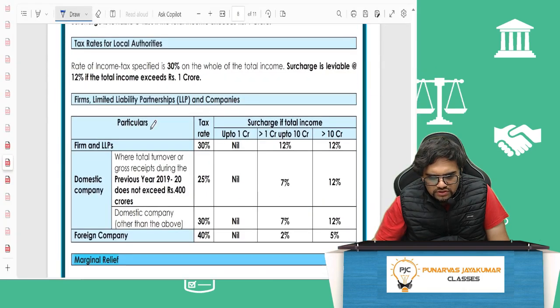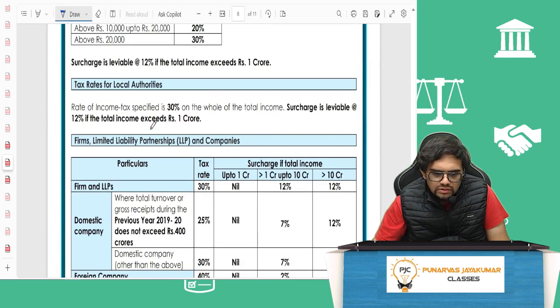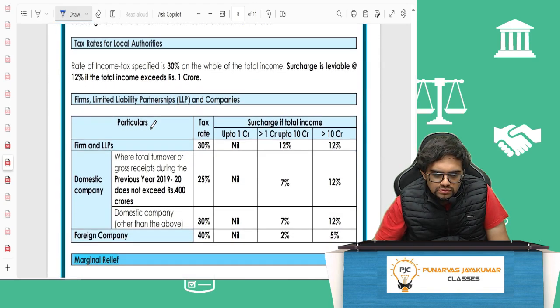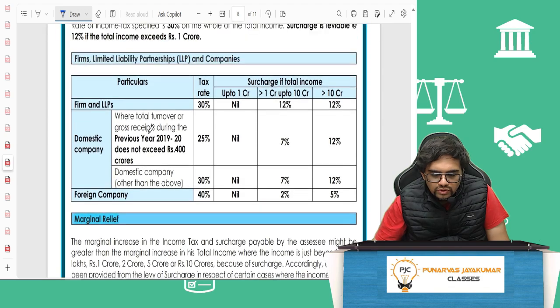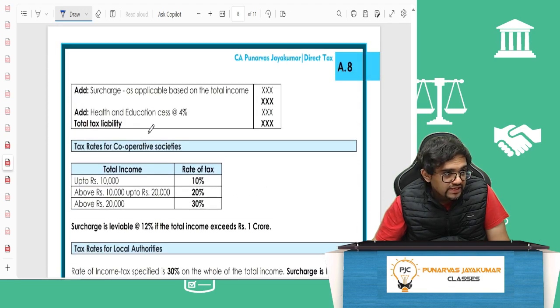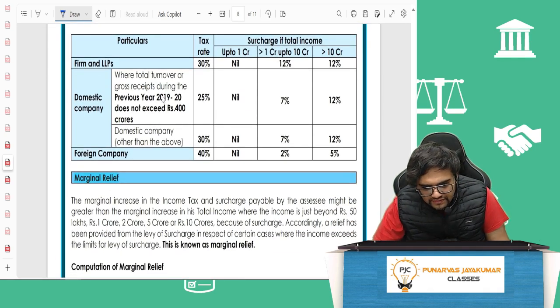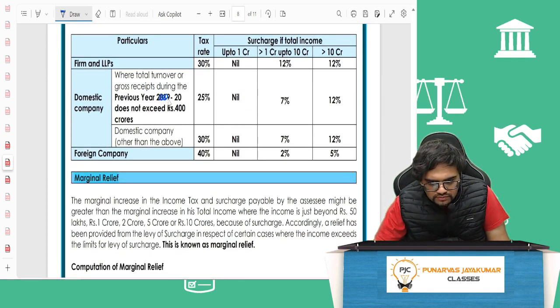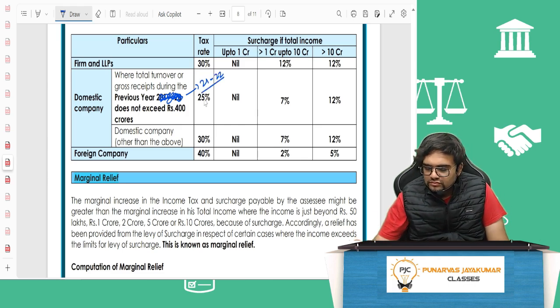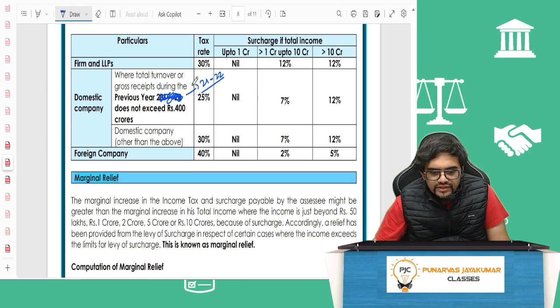Rebate, we have done all this. One more change you need to make, page A8. This is previous year 21-22.